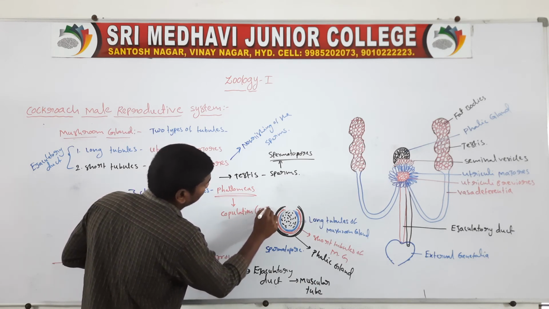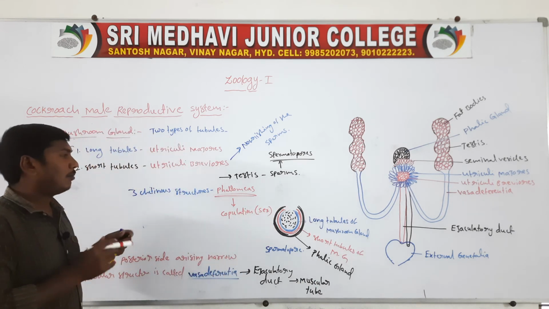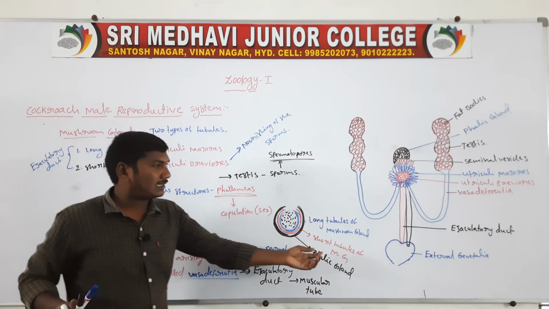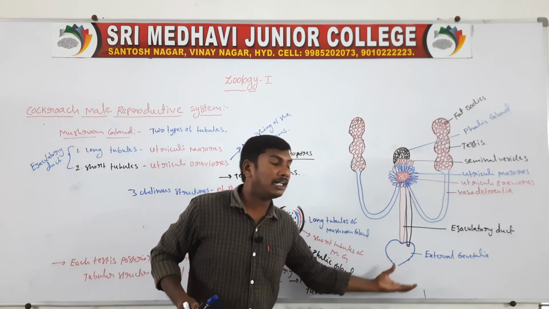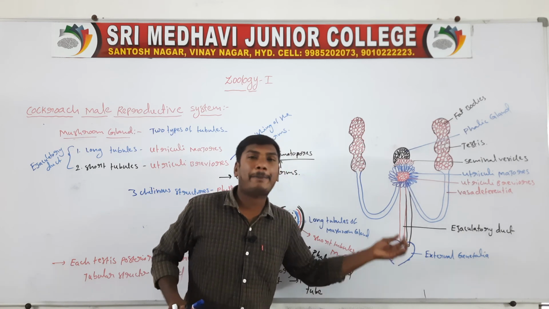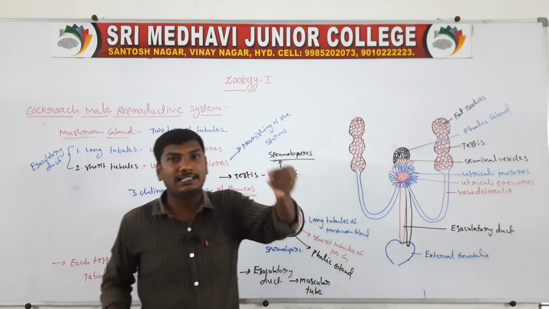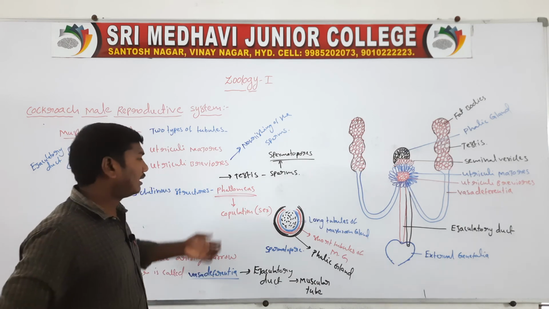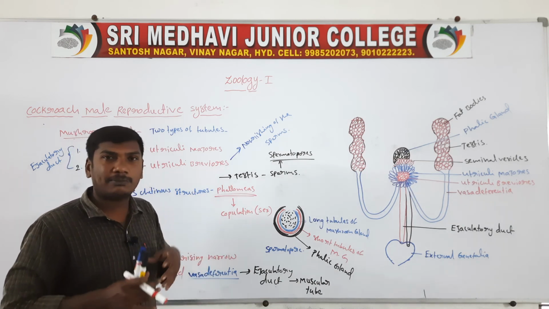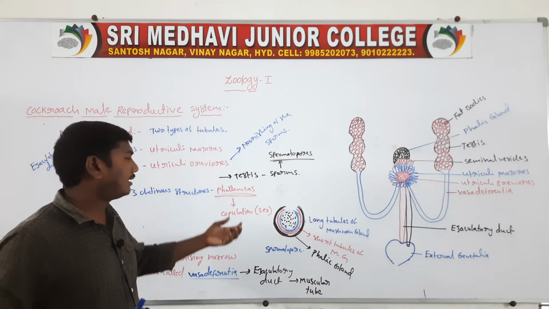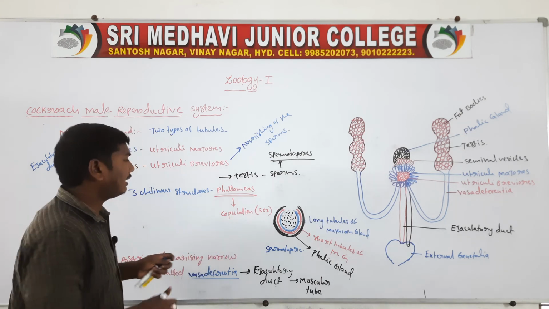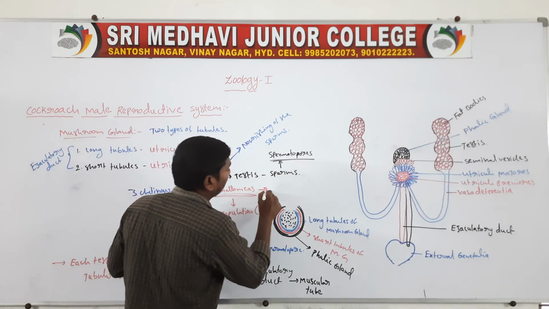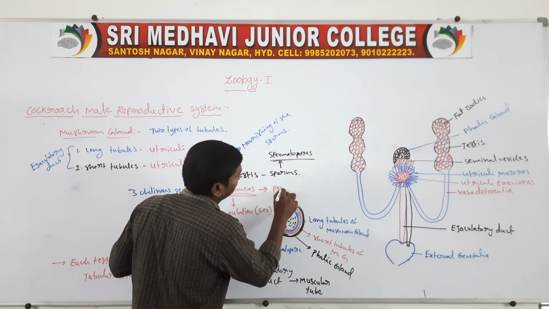Copulation means sex. So these are the male external genitalia. The phallomeres help in copulation, which is equal to the same functioning of the penis.